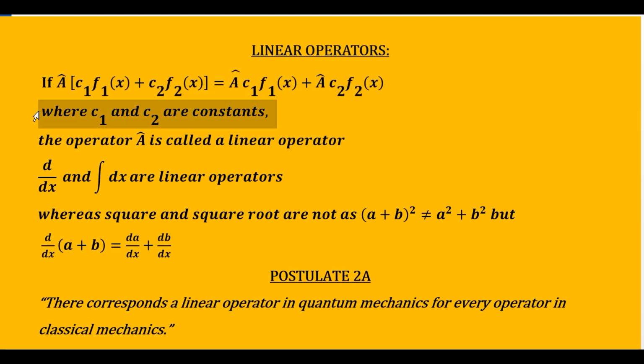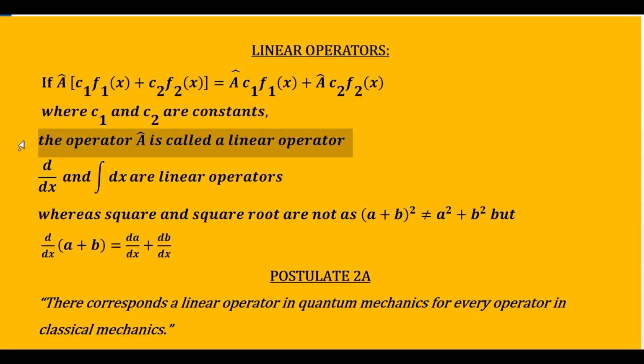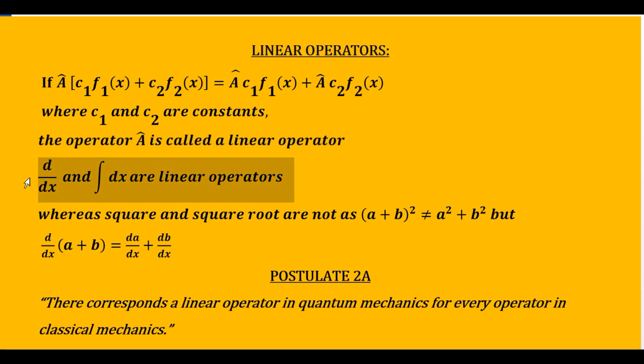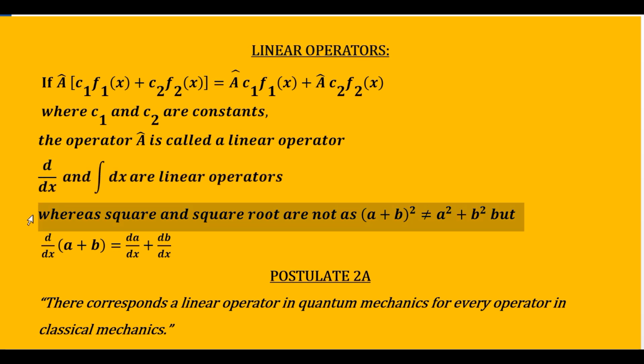In this equation C1 and C2 are constants, so they don't carry much meaning over here. In that case, if this equality is maintained, you will say that operator A cap is a linear operator. Now, in order to understand this in a better sense, let me give you some examples. The derivative operator, that is d by dx, and the integration operator, that is integration dx, are linear operators. Whereas if you take the square operator or the square root operator, then both of them are not linear operators.